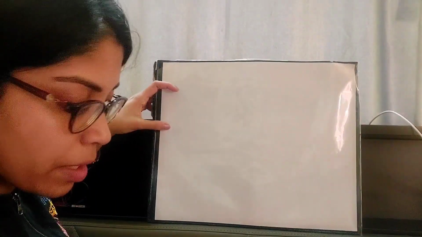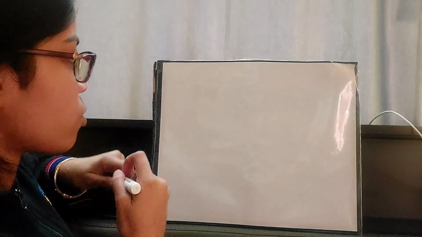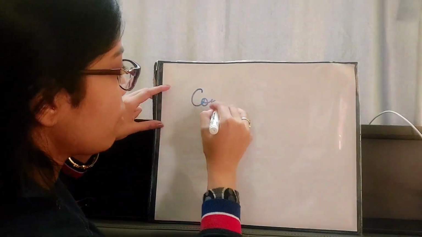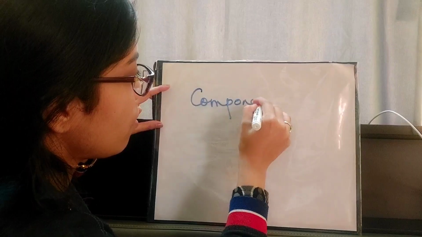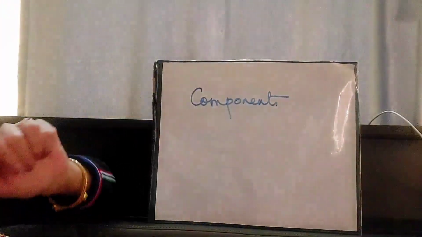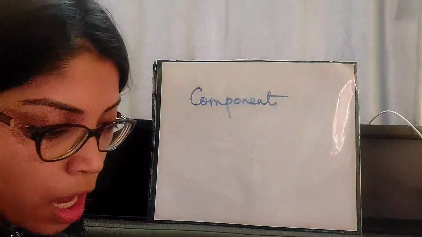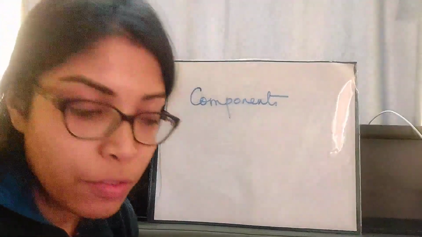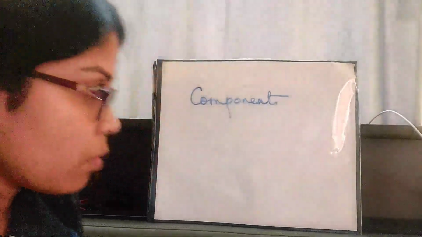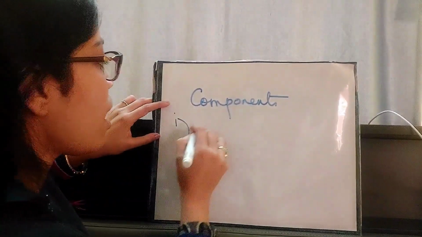Our next topic is components of taxonomy. What are the components of taxonomy? There are three main components of taxonomy: identification, nomenclature and classification. Let me write it down.